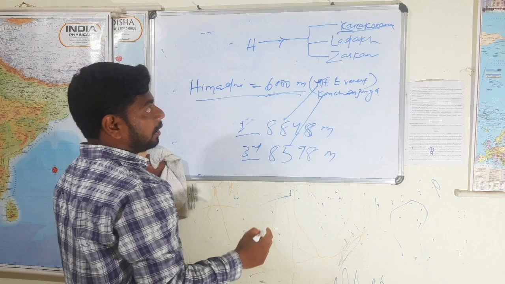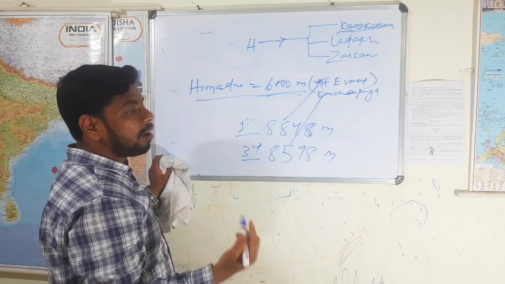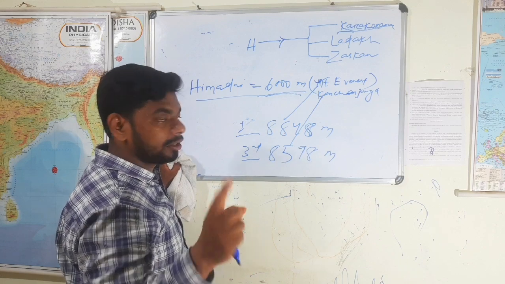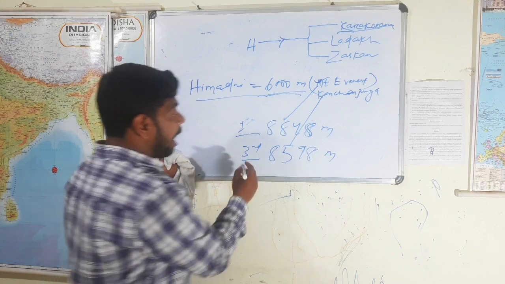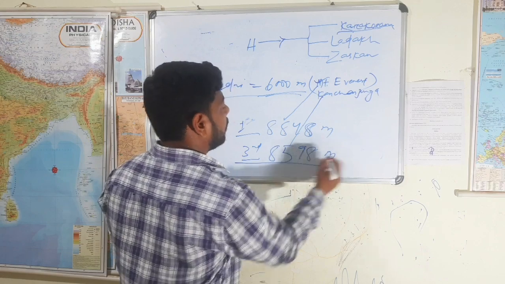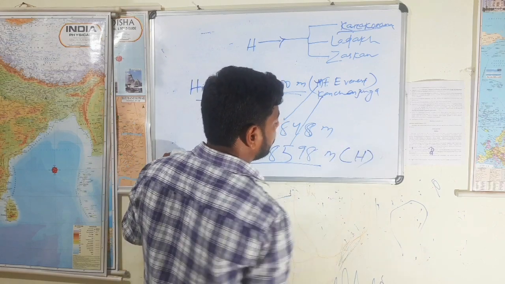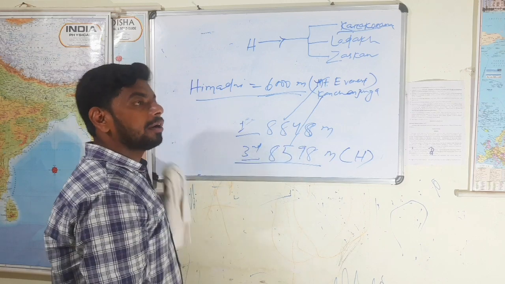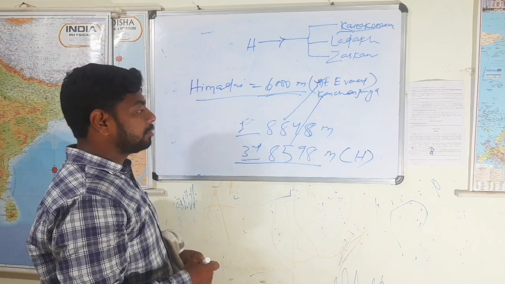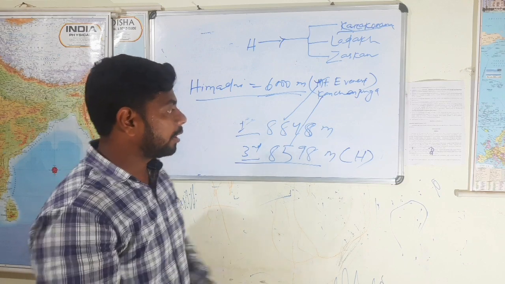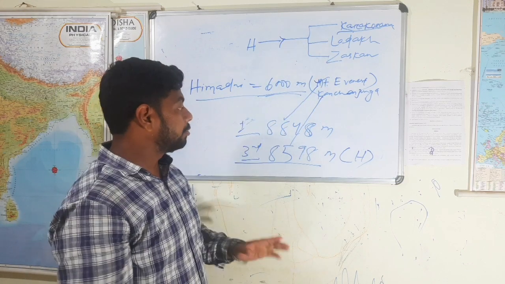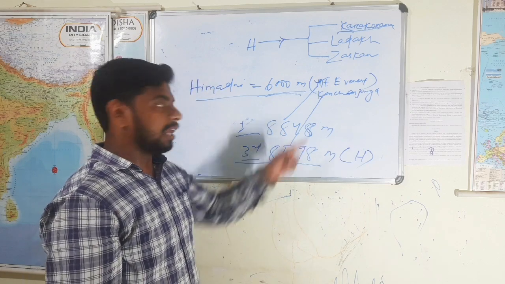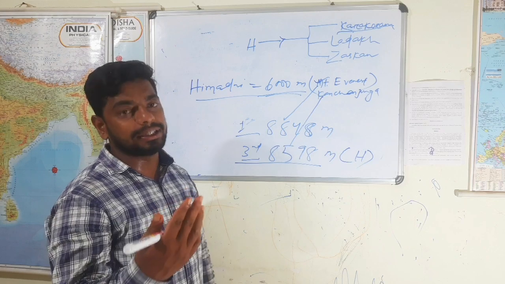The second highest peak of the world lies in India, but in undisputed areas, and it is not part of the Himalayas. The third highest peak of the world is located in the Himalayan ranges, and it is also the highest Himalayan peak of our country. So if the question is which is the highest peak of our country, then K2. Which is the highest Himalayan peak? Then Kanchenjunga.